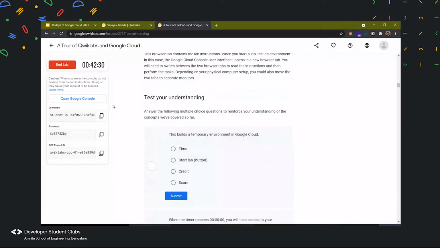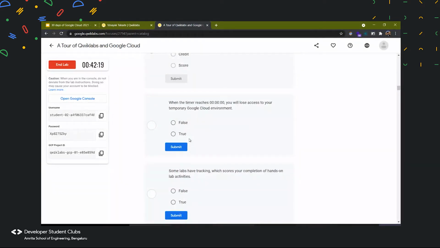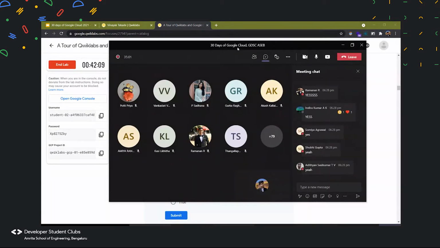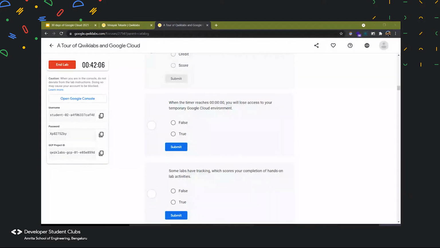So let us test whether we learned what happens in QuickLab. Yes, when we click the start button, it will build a temporary environment for us. So the first one should be correct, right? Okay, the answer to the second one, I'll see the chat box, please. So let us see, am I able to explain correctly? The second question is, when the timer reaches 0, you will lose access to a temporary Google account.